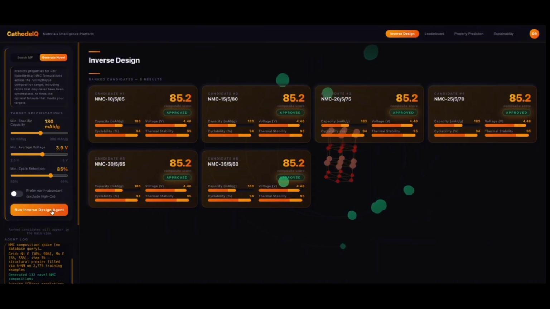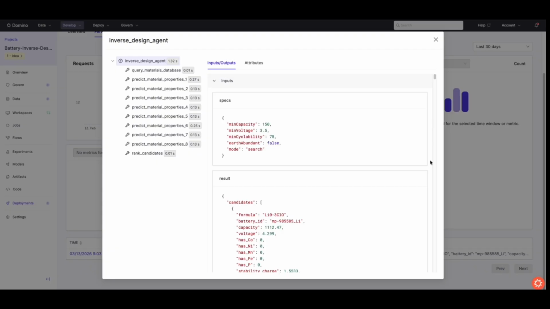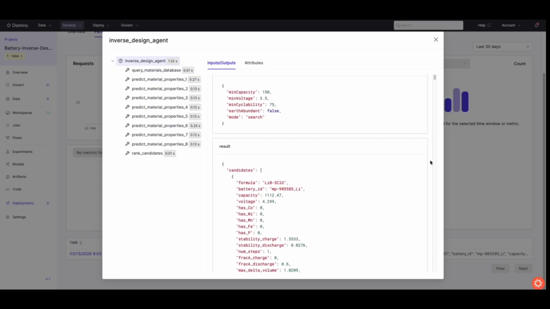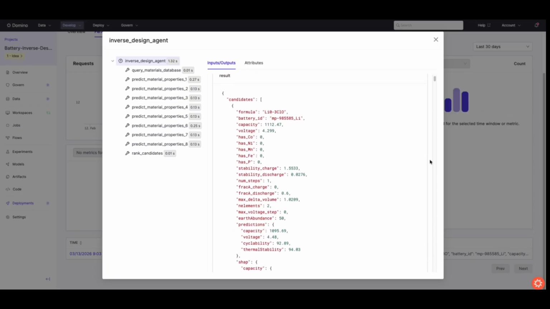Now, you might be thinking this looks impressive, but how would you ever trust AI making decisions on molecular compounds? Let me show you something. Every decision the AI made is logged here in Domino. You can see information about spec inputs and what it returned. You can also see exactly where the agent called the scoring model and what score came back.